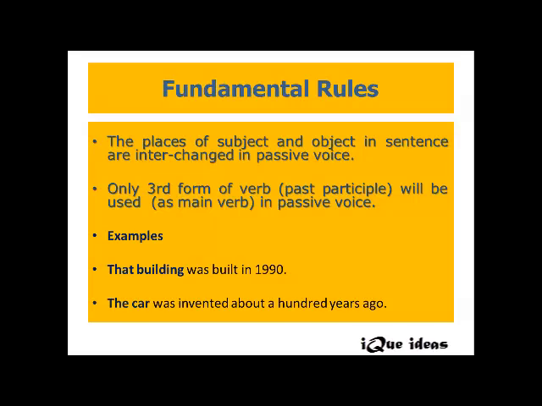The car was invented about 100 years ago. Same here, the focus is on the event or the incident or the object, not on the subject. So it is the car. Invent is 1V, invented is 2V, and again invented is 3V. So in both the sentences we have used the 3V form of the verb, or past participle. Since the focus is on the object, both the sentences are in passive voice.